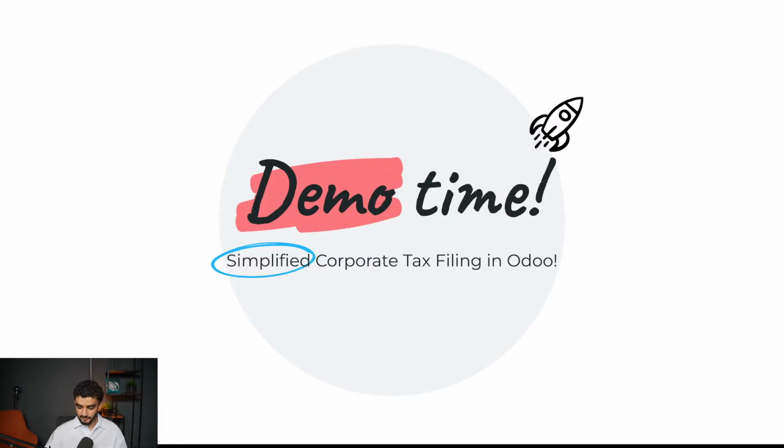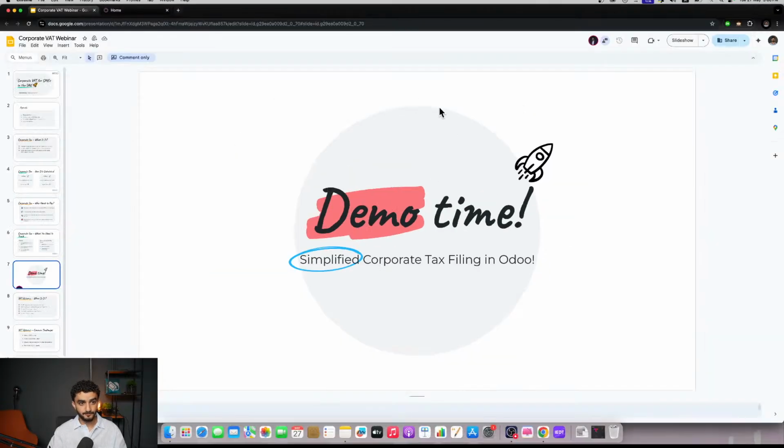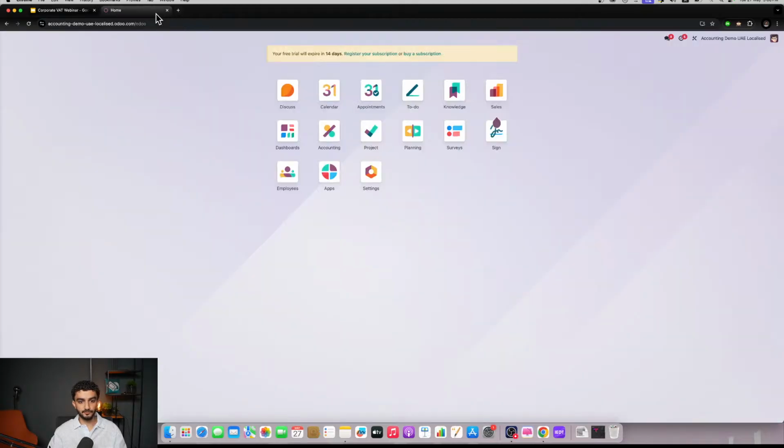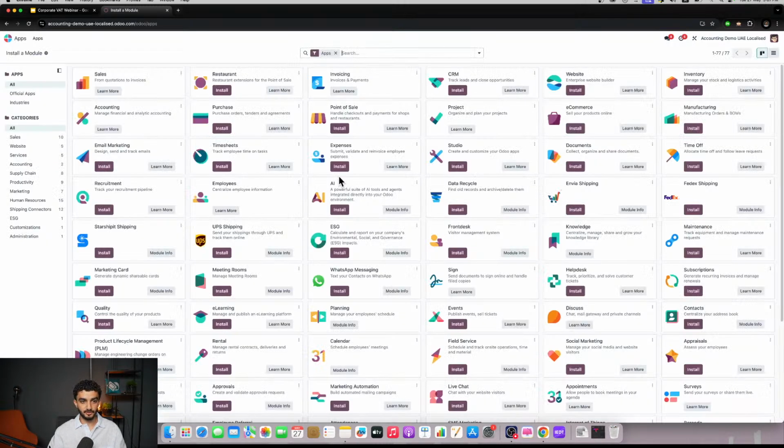All right, so now for a very quick demo on what corporate tax looks like here in the UAE on Odoo. If I just switch over to my demo tab. Now, this database is localized here in the UAE. The first thing we want to make sure of is we're going to go into the apps. I'm going to quickly minimize this. And we're going to search for the United Arab Emirates.